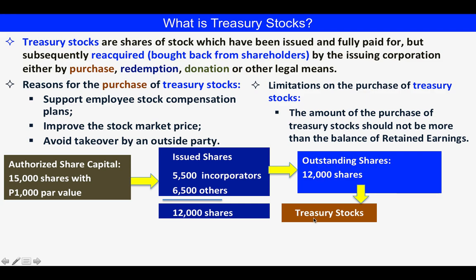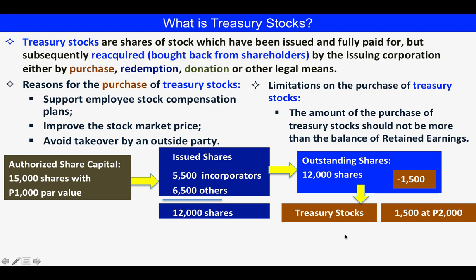It is called treasury because the custodian of these treasury stocks is the treasurer of the corporation. So if the corporation buys 1,500 shares from the outstanding shares, there will be a deduction of the outstanding shares because these 1,500 will now be in the hands of the corporation.